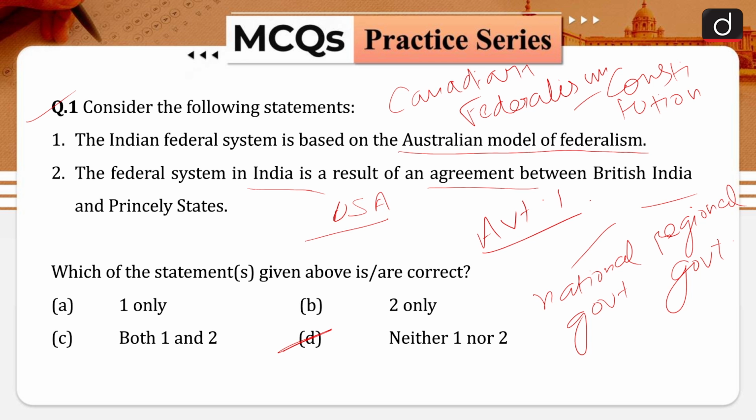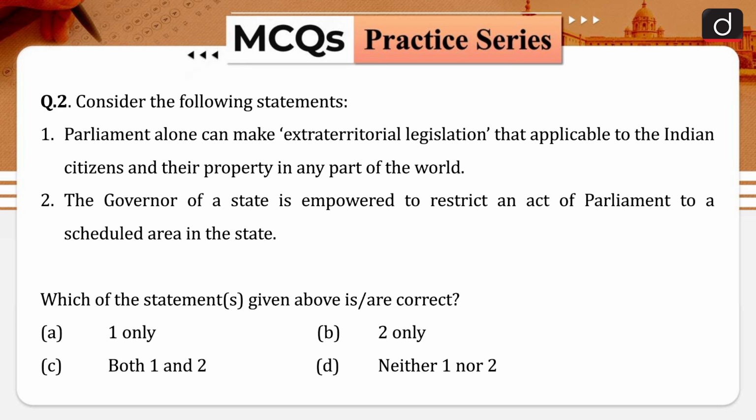Now moving forward to the next question of our today's discussion. Consider the following statements. Statement number 1 is, Parliament alone can make extraterritorial legislation that is applicable to the Indian citizens and their property in any part of the world. Statement number 2 is, the governor of a state is empowered to restrict an act of the Parliament to a scheduled area in the state. Which of these statements given above are correct?